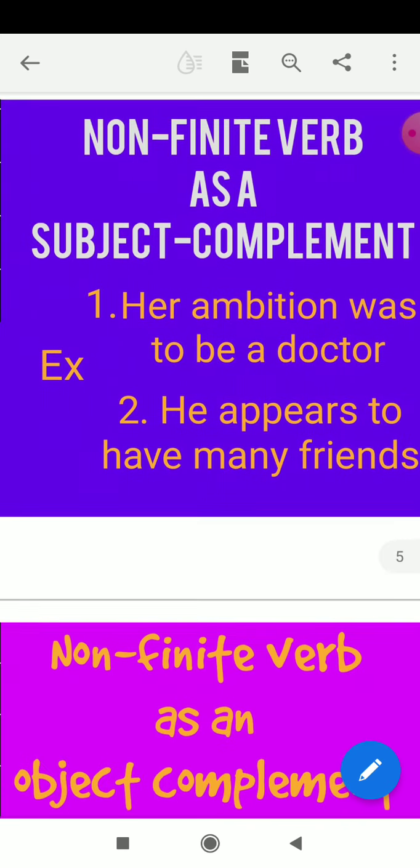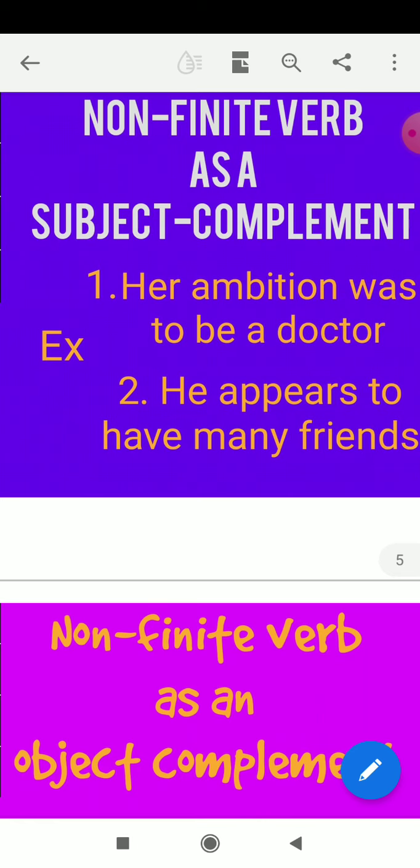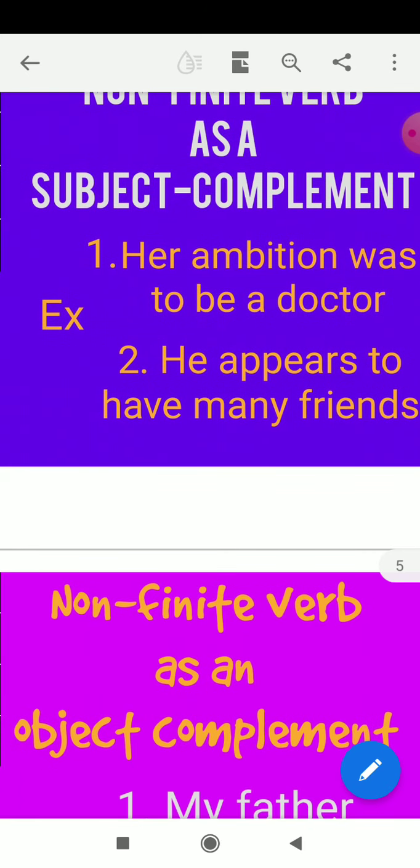Just like that: He appears to have many friends. After appears, we generally know that the complement comes. So he is the subject, appears is the verb. So to have is a non-finite verb and it acts as a subject complement.